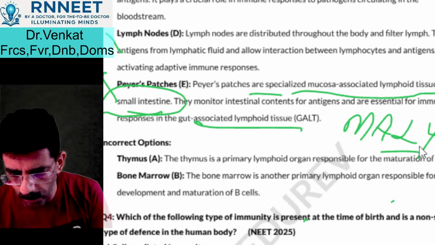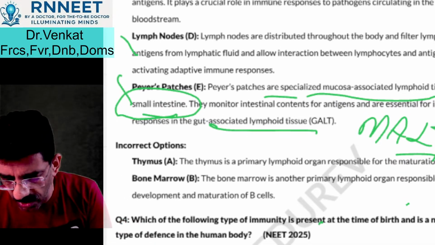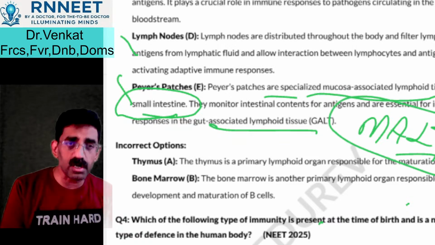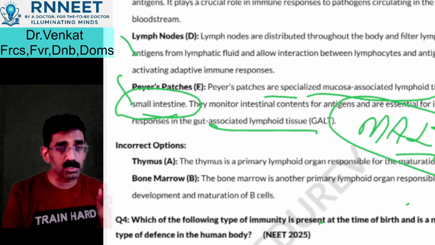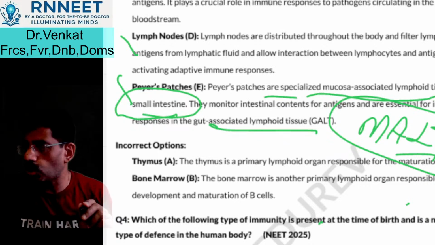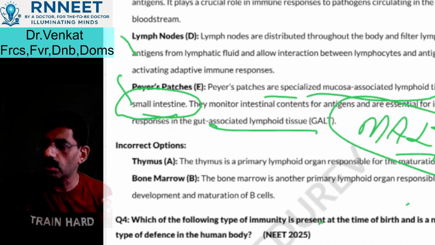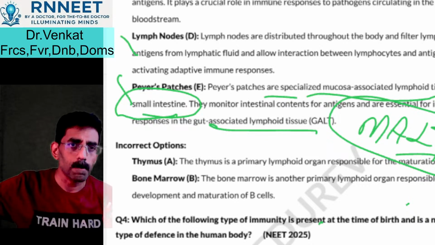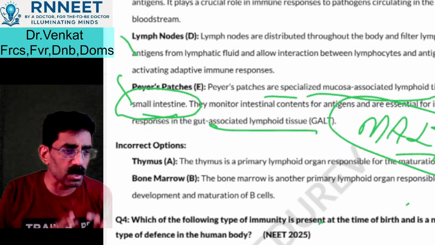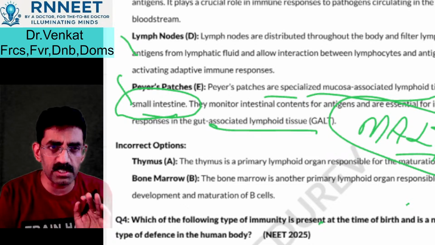So this is a very important point, and we have covered this important topic also in your structural organization, in the structural organization of tissues. There we have talked about this very important point, and we have mentioned the role of these important tissues, the MALT and the GALT. All of you are understanding it, I guess.